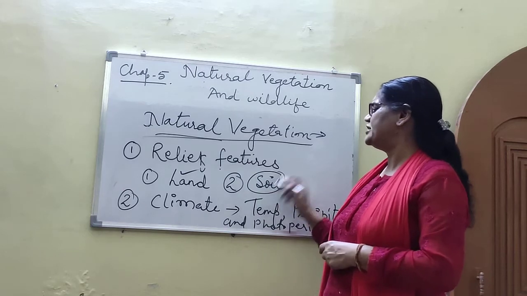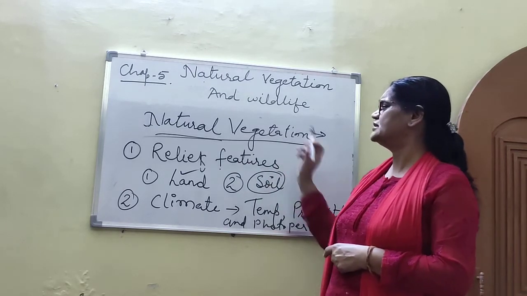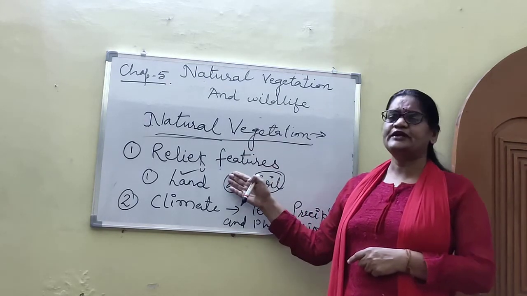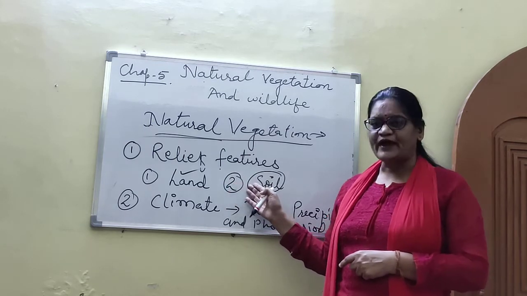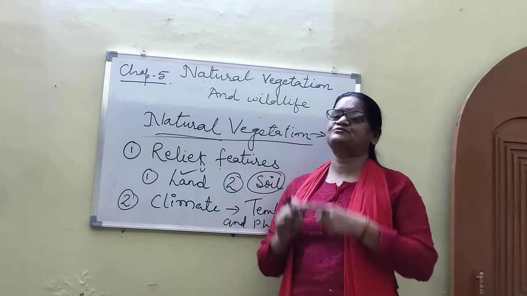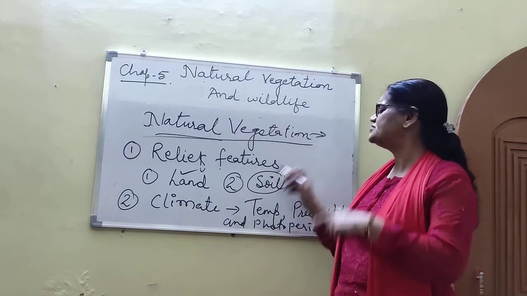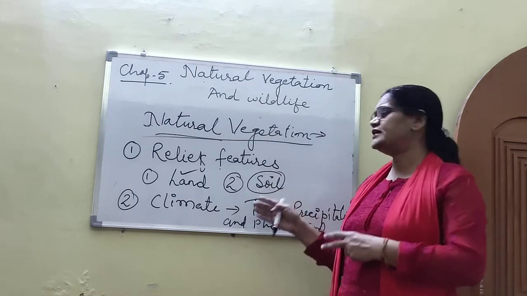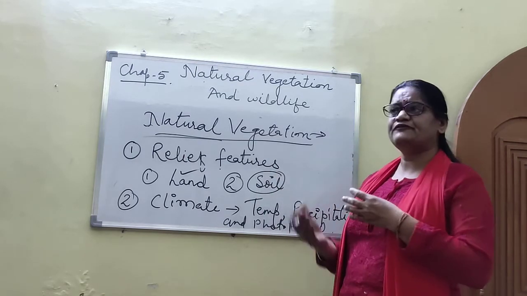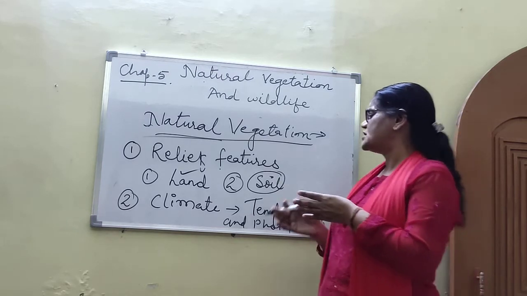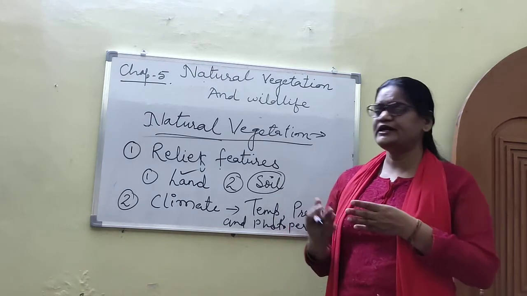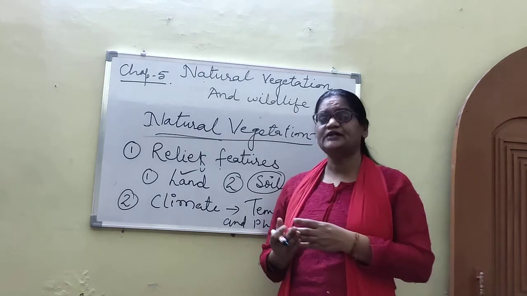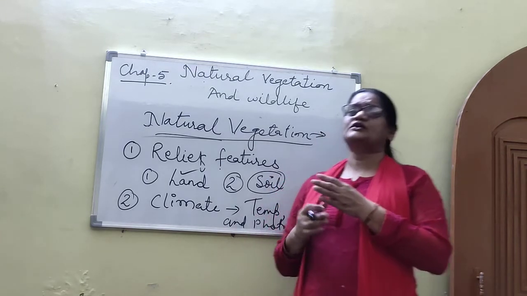So second one is soil. Soil is also a very important feature to support natural vegetation. Different types of soil provide a basis for different types of vegetation. Different types of soil are found in India, and each soil has different characteristics. In northern India, alluvial soil is found, and alluvial soil is the most important among all the six soils.